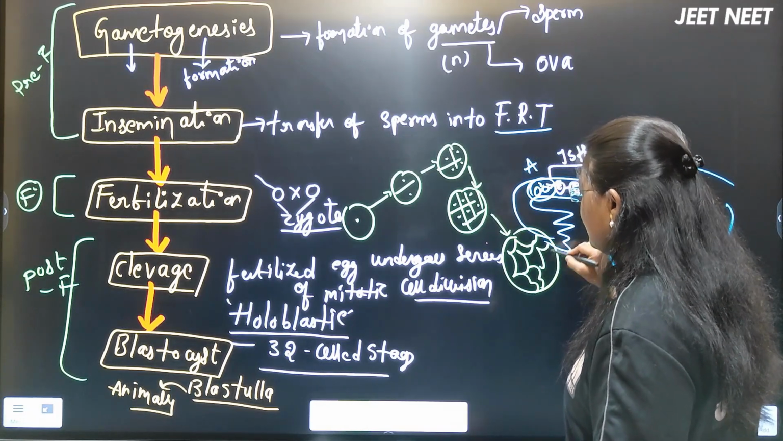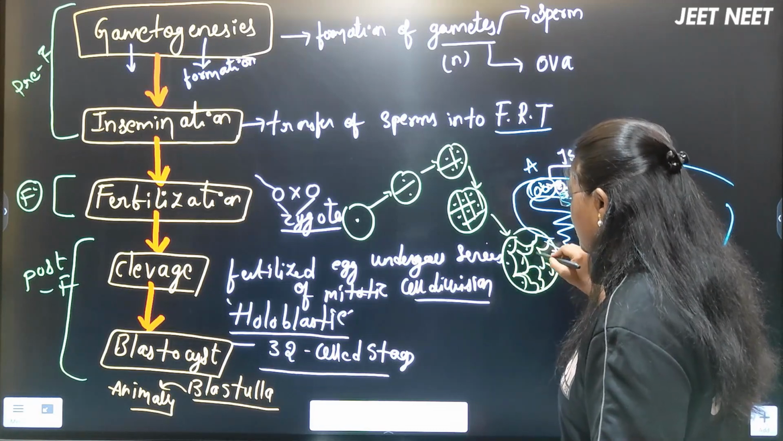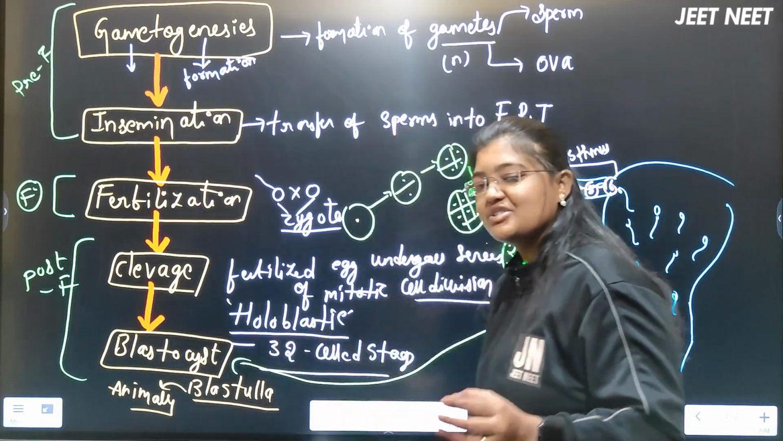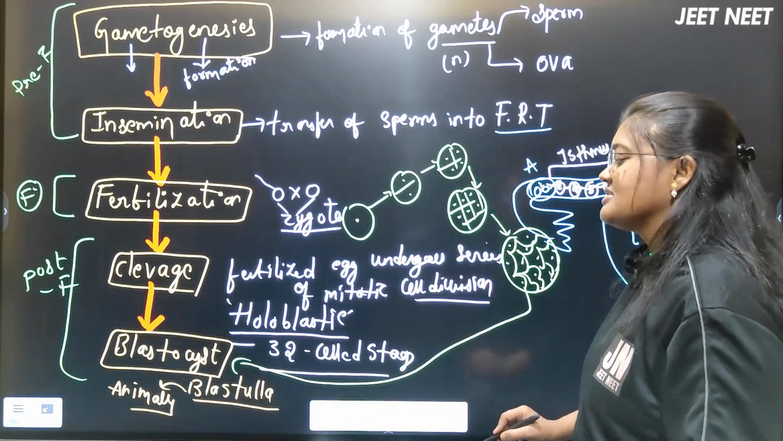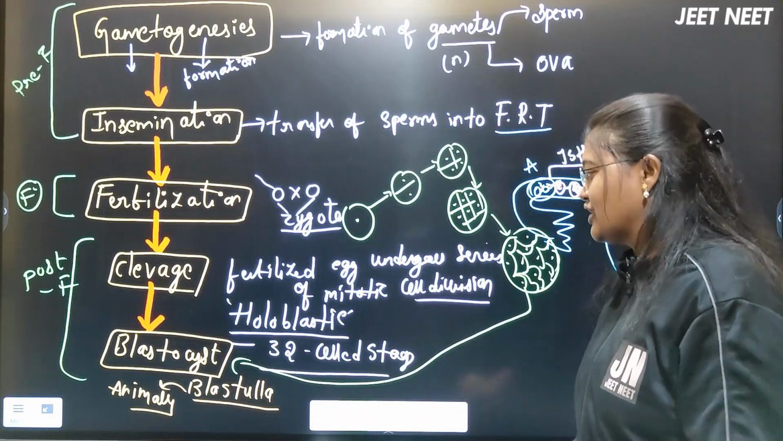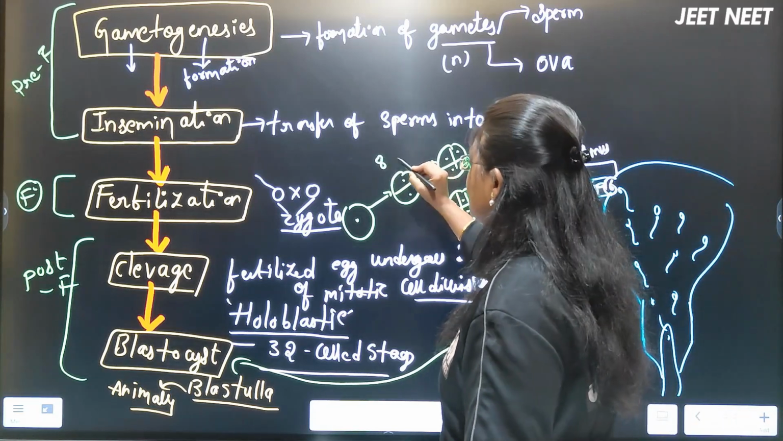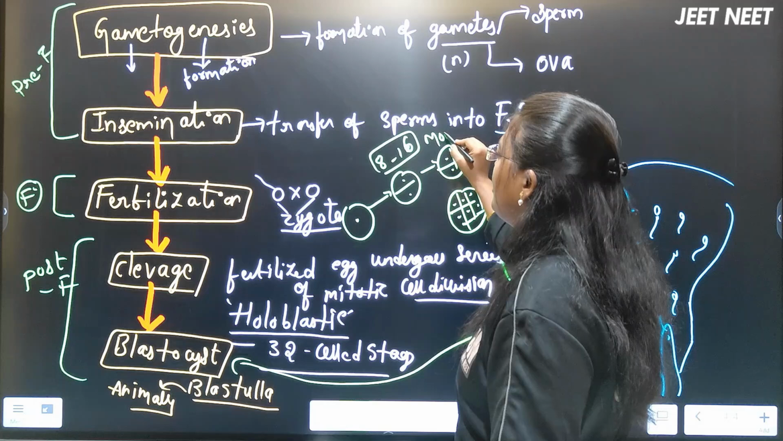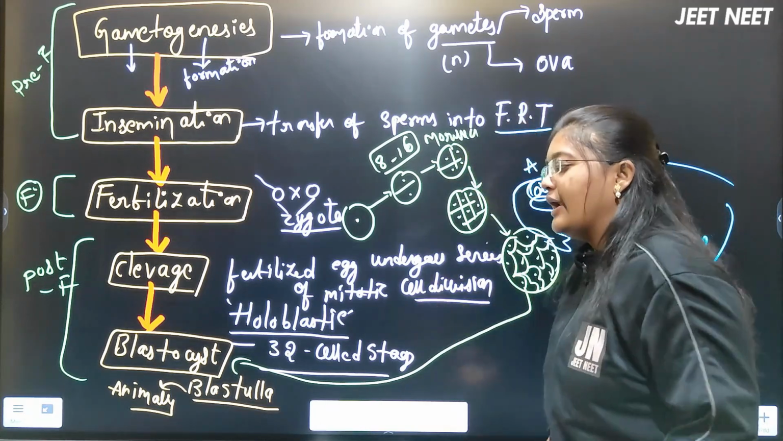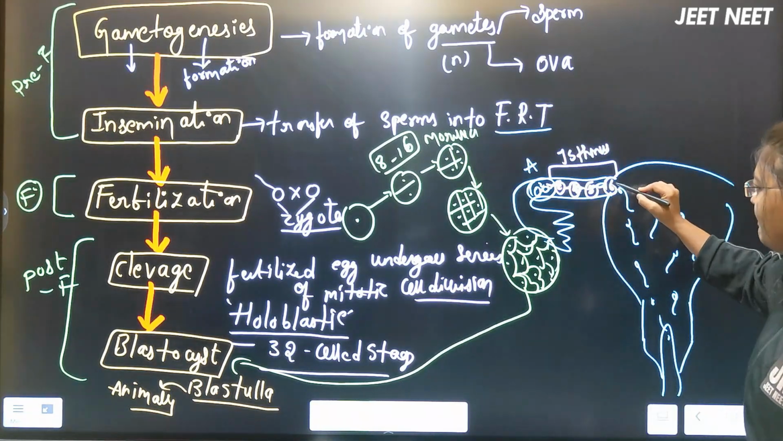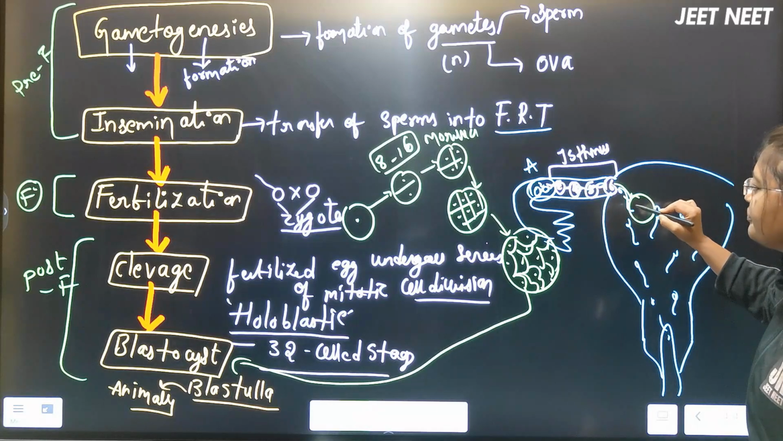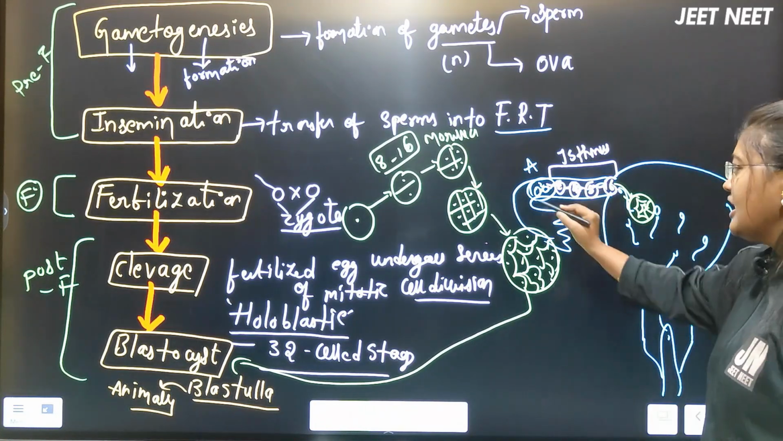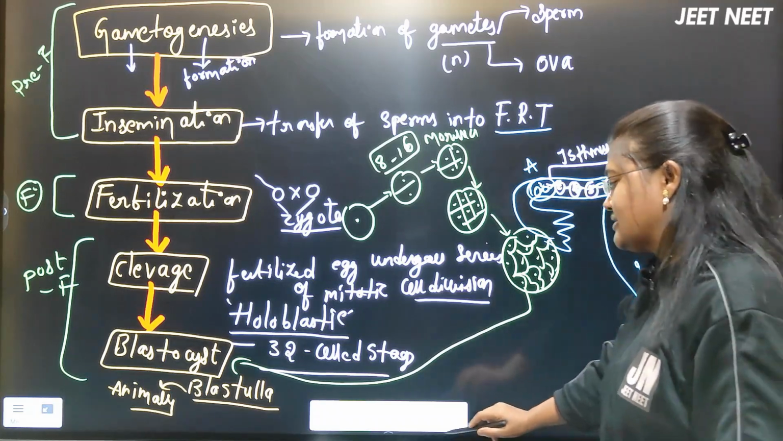This 32-celled stage, the spherical ball-like structure, we will call it a blastocyst. The 8 to 16-celled stage we call a morula, right? So now the blastocyst is completed. Now the blastocyst enters into the uterus. This process in detail we'll discuss in the next lecture, okay?